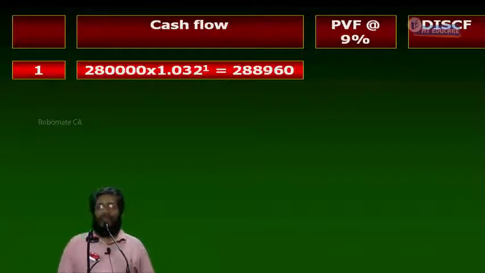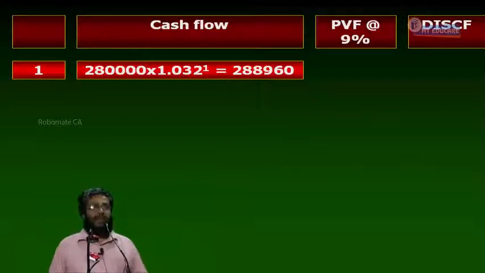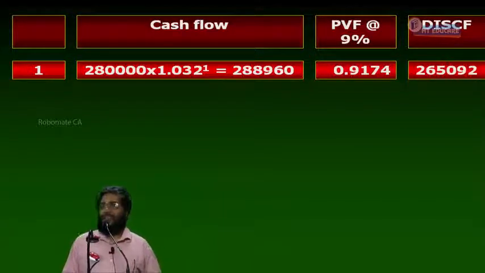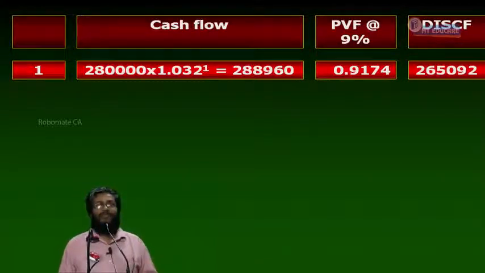It comes to 2,88,960. 1 divided by 1.09, I get the present value factor as 0.9174. Discounted cash flow 265,092. Can I proceed now?